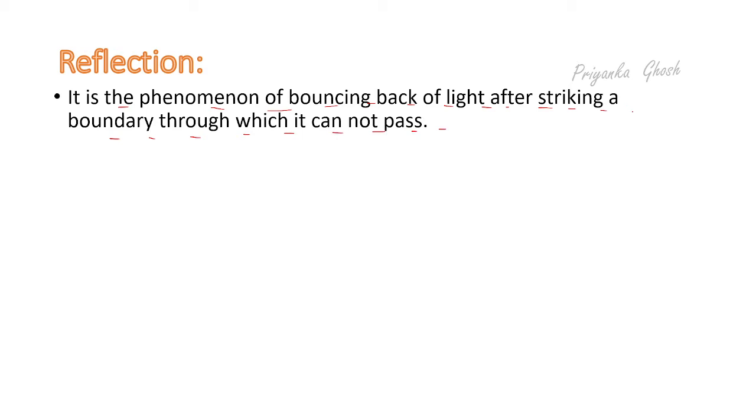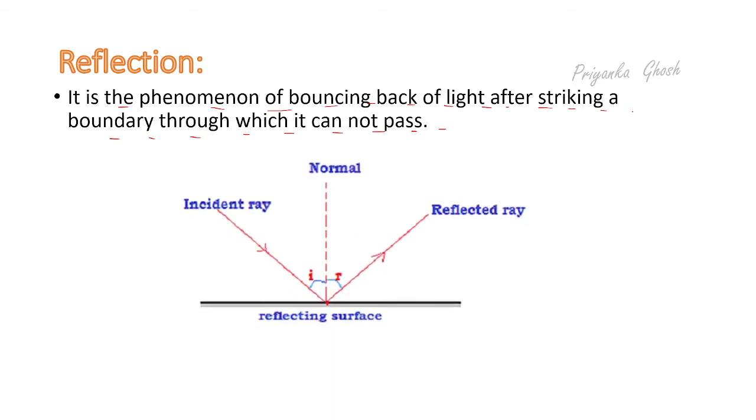So, let's understand this with the help of a ray diagram. This is a ray diagram for reflection. The ray which hits the surface is known as the incident ray. After hitting the surface, it goes in a particular direction and it is known as the reflected ray. And this is the normal. Basically, the normal is the perpendicular line to the reflecting surface at the point of incidence.